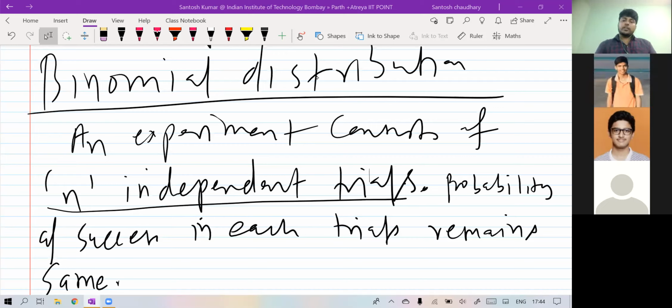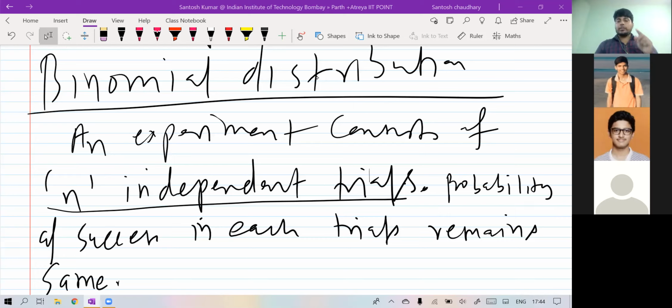4 by 9. Yes, 4 by 9. So the third time, it will be 3 upon 8. And you're right. So the first ball being black has probability 5 by 10, the second ball 4 by 9, the third 3 by 8, if we already know that the first is black and the second is black. So what I want to prove here is that the probability of getting black every time is not equal.